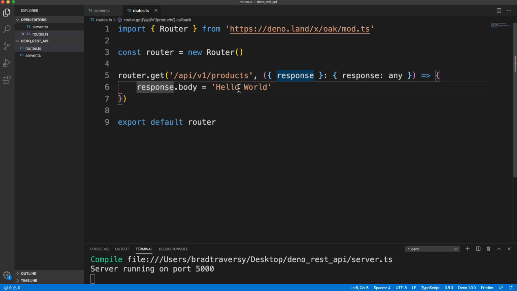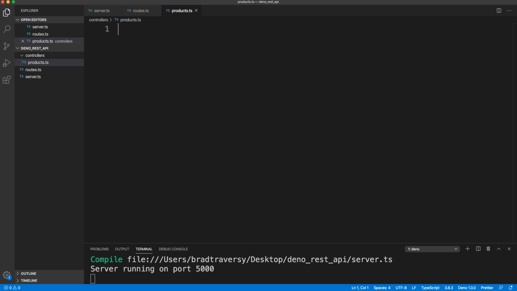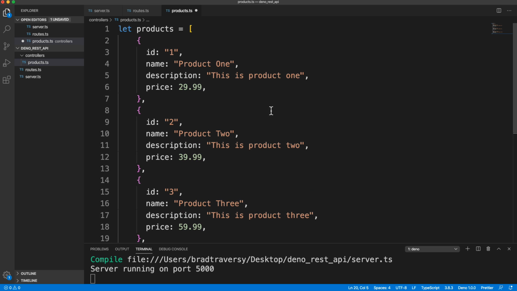Okay, so I also want to have a separate file for our functions. I don't want to just put everything right in here, so I'm going to create a new folder called controllers, and let's create a file here called products.ts. Now in terms of data, like I said, I'm not going to do anything to do with a database now. I might do that, or I will do that in a future video, but for now we're just going to put some hard-coded products in here. So we have 3 products with an ID, which is a string, a name, a description, and a price.